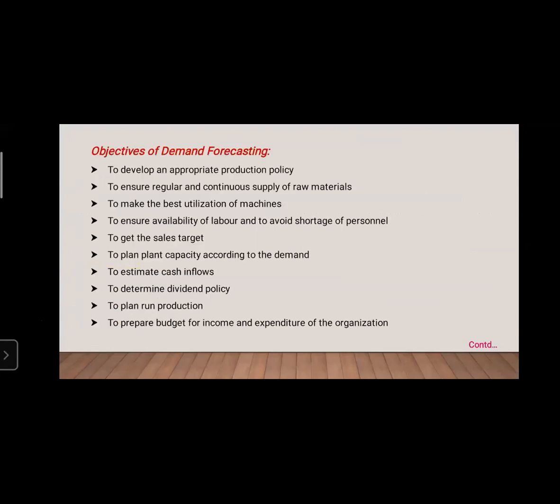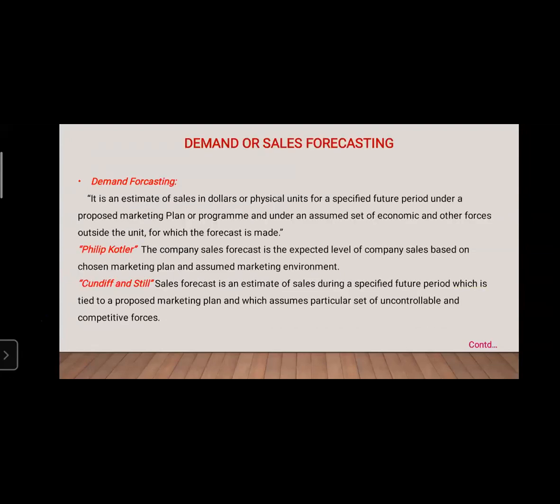Okay, so we will see the objectives of forecasting. Do you understand what this is? Demand forecasting is only about what type of sales you are going to get, depending on the demand for the product. So we forecast the future demand of your product.